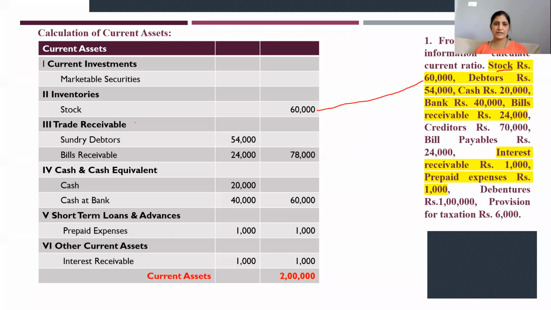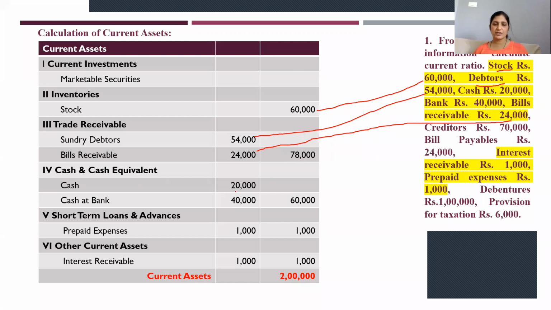Stock is current assets. Then trade receivables, sundry debtors 54,000. You see next you have debtors 54,000 that has come over here. Bills receivable 24,000. We have here bills receivable, this part 24,000 is taken over here. So this is a trade receivable 78,000.